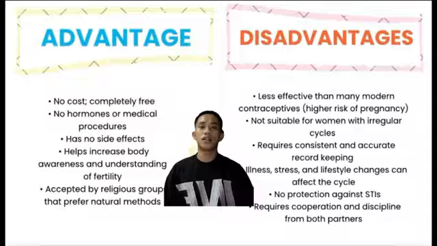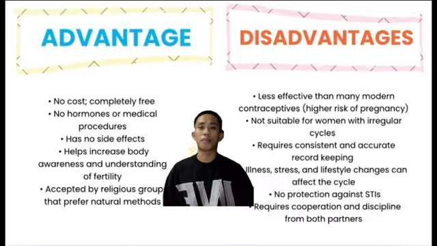Number 4. Illness, stress, and lifestyle changes can affect the cycle. Factors like stress, sickness, lack of sleep, and changes of routine can shift ovulation. Number 5. No protection against STIs. This method does not protect against sexually transmitted infections. You will need condoms or other STI protection.